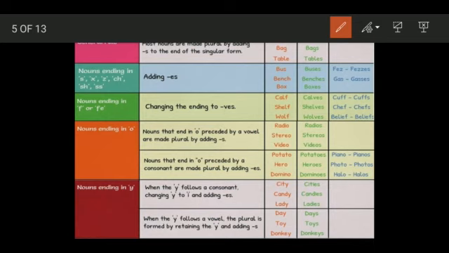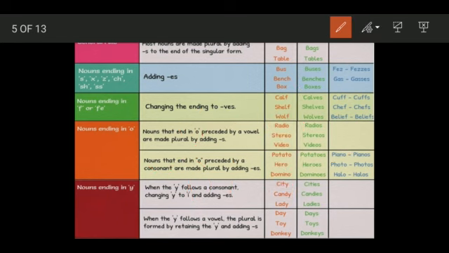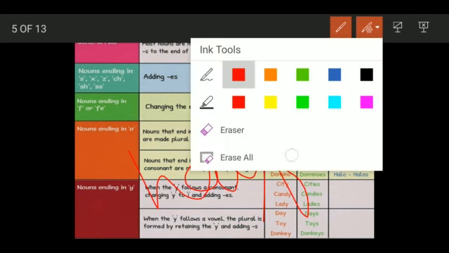Then there are nouns which end with the letter F or FE. In this case, we remove this F or FE and we add VES to the word. Let us see how. The word calf, what will you do? You will remove this F, add VES, and it becomes calves. Like for example, half. It is ending with F, you will remove the F and add VES, making it halves.